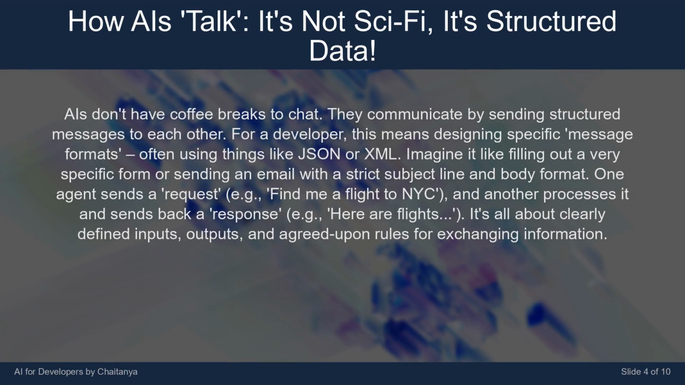AIs don't have coffee breaks to chat. They communicate by sending structured messages to each other. For a developer, this means designing specific message formats, often using things like JSON or XML. Imagine it like filling out a very specific form or sending an email with a strict subject line and body format. One agent sends a request, e.g., find me a flight to NYC, and another processes it and sends back a response, e.g., here are flights. It's all about clearly defined inputs, outputs, and agreed upon rules for exchanging information.